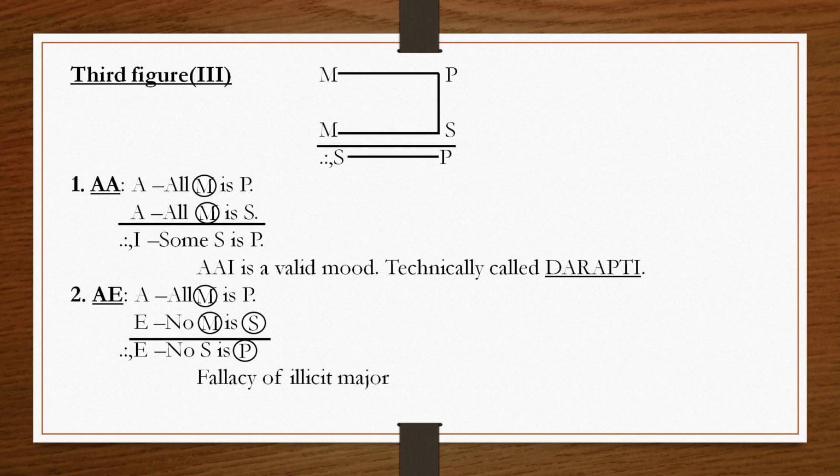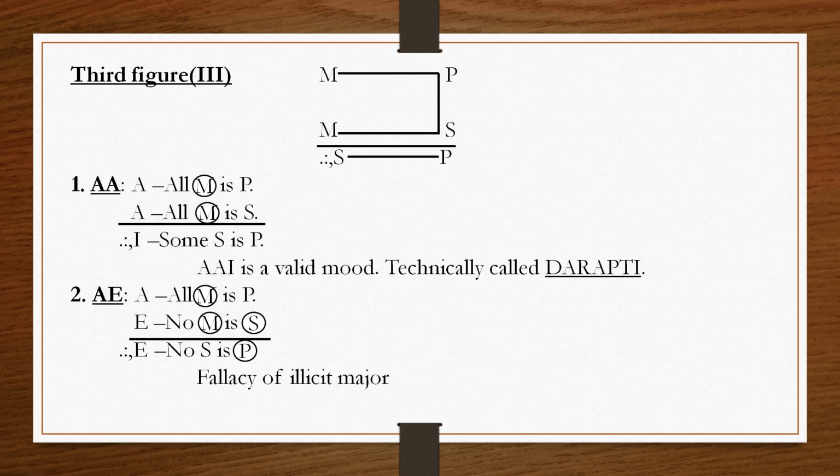I does not distribute any term. So we need to see whether the middle term is distributed in the premises or not. Here you see the middle term is distributed in the premises. So this is a valid mode and this is known as Darapti.